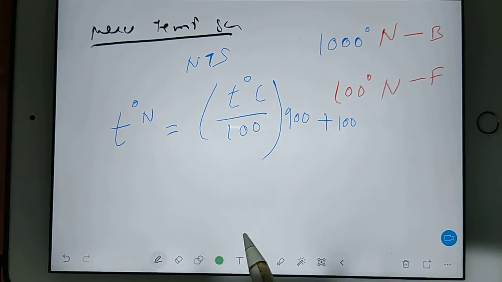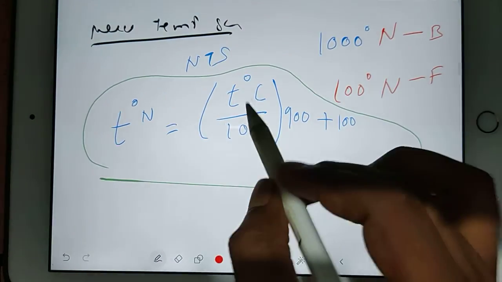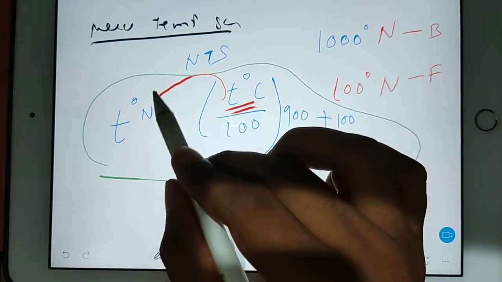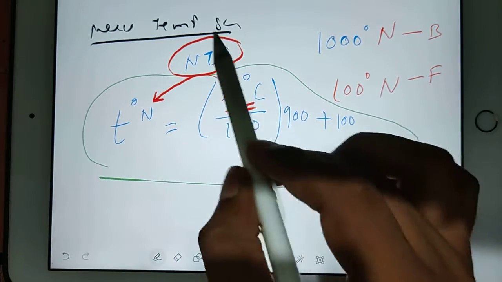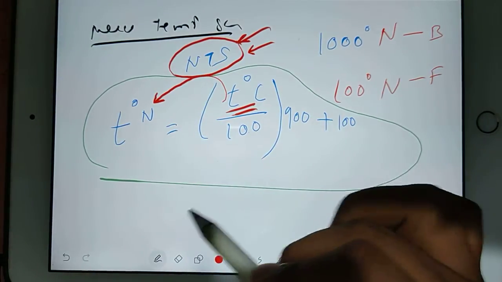It means if you know any Celsius value, you can convert that Celsius value into the national temperature scale, or you can say lovely scale or any scale, by using this formula.